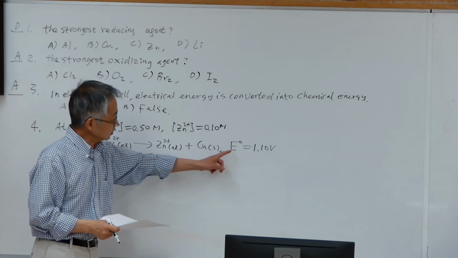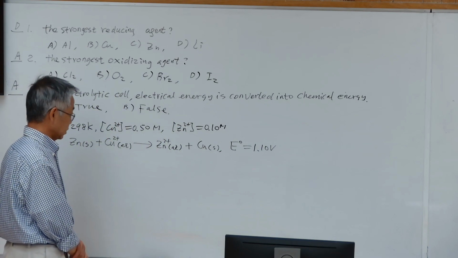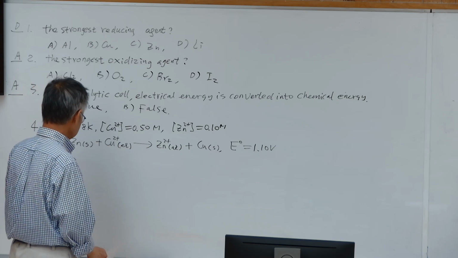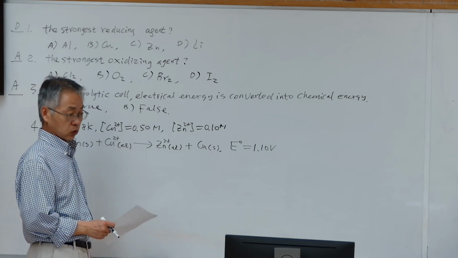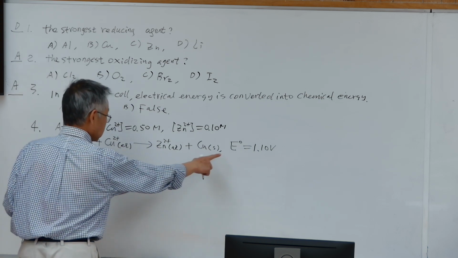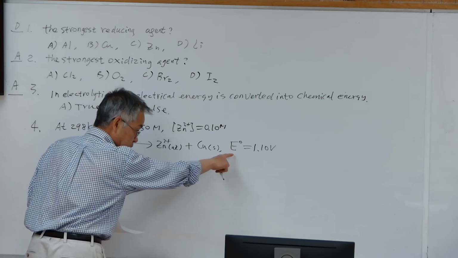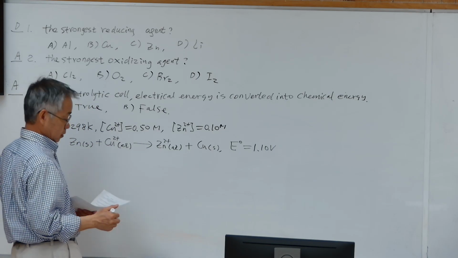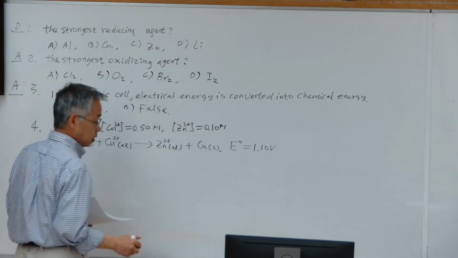So this E0 is already the potential difference between the two half reactions, zinc ion/zinc and copper ion/copper. The 0 means the standard condition.